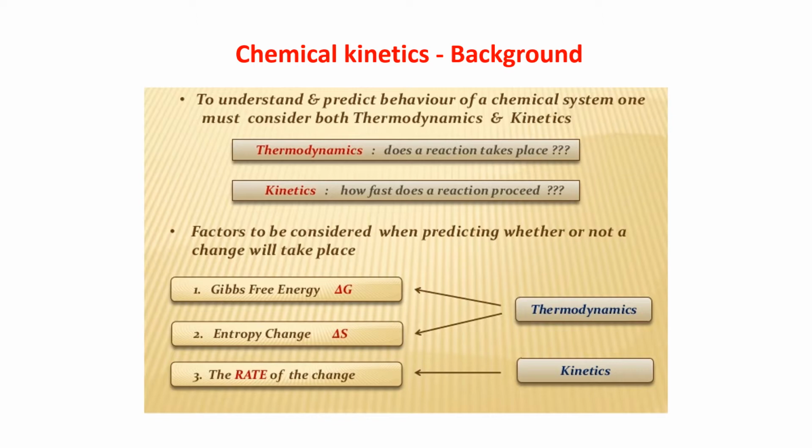Like that, the free energy, the entropy change, all these things are there. Thermodynamics tells whether a reaction will take place or not. This is the first thing. And if it is taking place, then how fast does a reaction proceed?